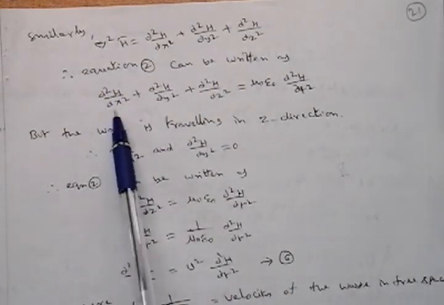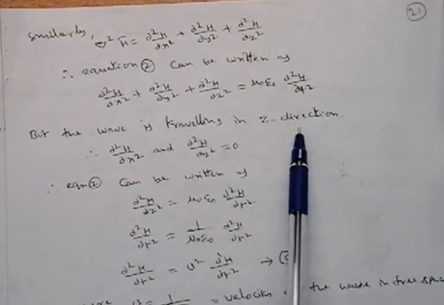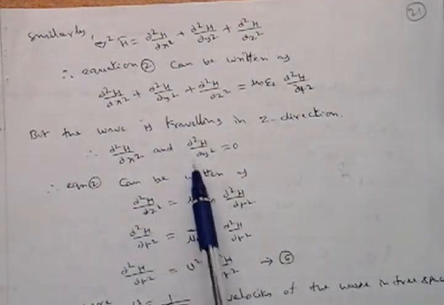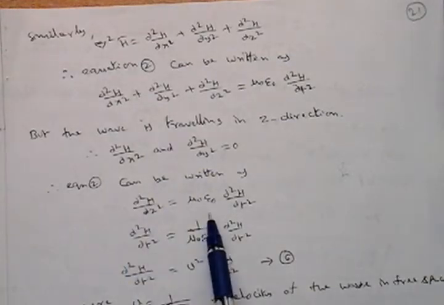Once again, as the wave is traveling along the z direction, the x square and y square terms are 0. Finally we get dou square H by dou z square is equal to mu naught epsilon naught dou square H by dou t square.